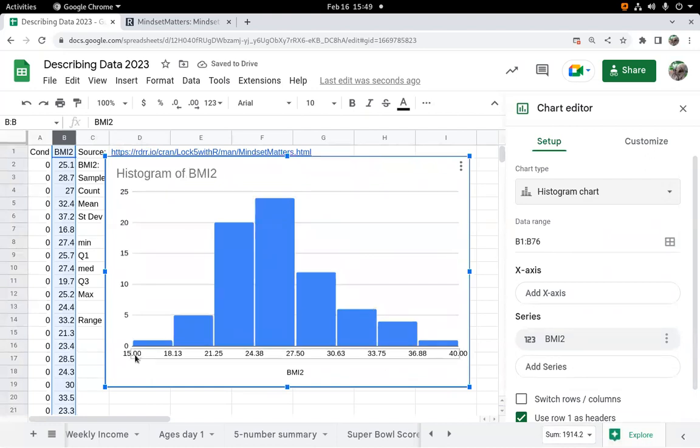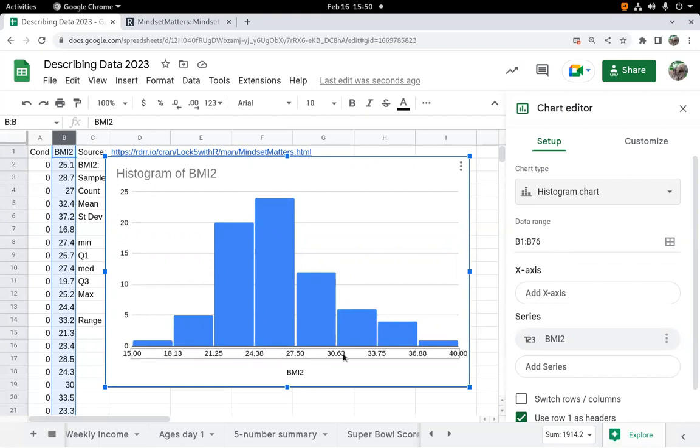Histogram groups. It says how many of these people had a BMI between 15 and 18.13. How many had a BMI between 18.13 and 21.5? In the quick histogram builder, the lower number is in the column. So this column, somebody could have a BMI of 21.25, but if they have a BMI of 24.38, they'd be in the next column. So the lower bound is in, the upper bound is not for any particular column.